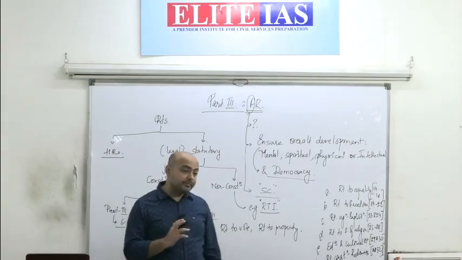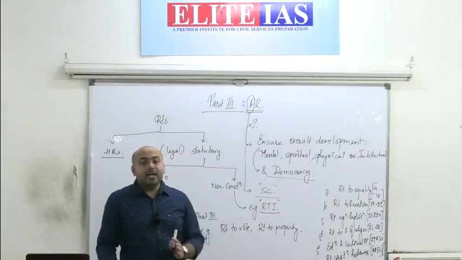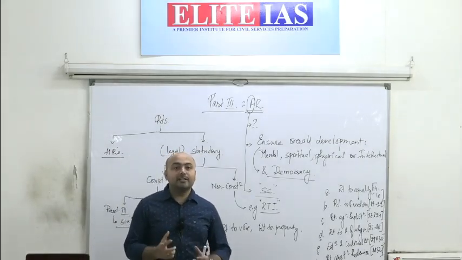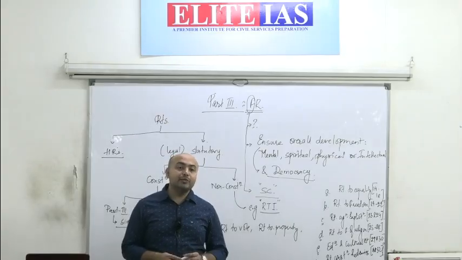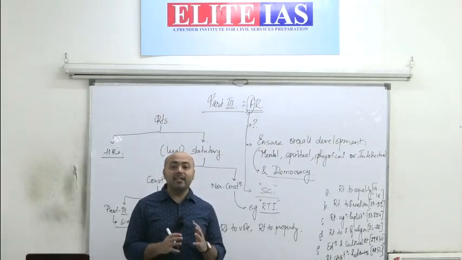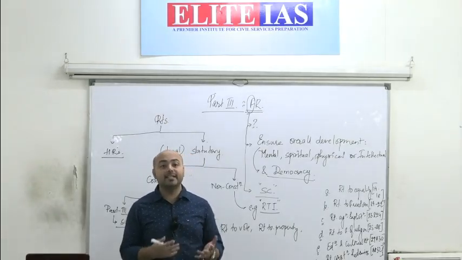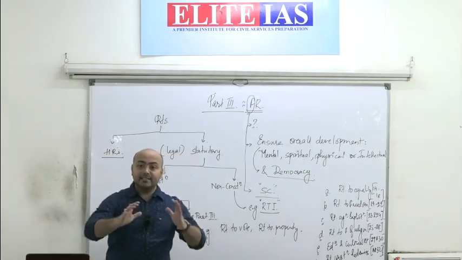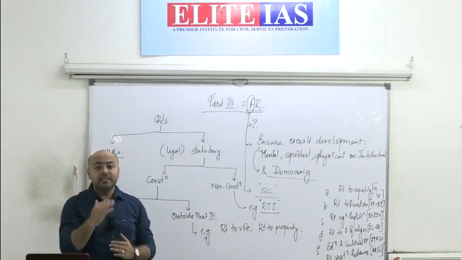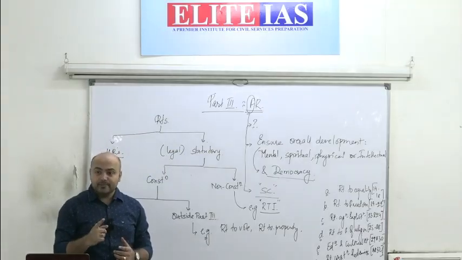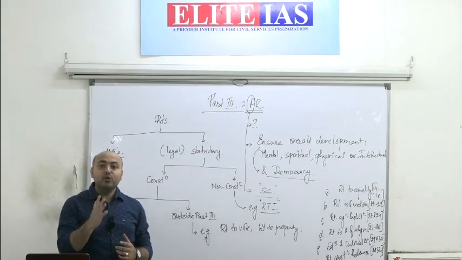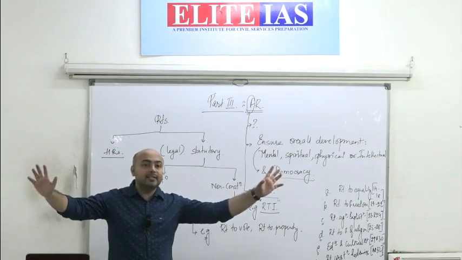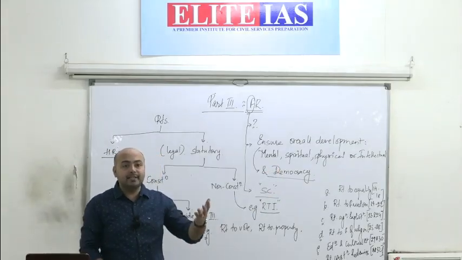Very important. See, generally, if you look at the language of fundamental rights, you would find that these rights are available to us against the state. The basic nature of fundamental rights is that these rights are given to us so that we do not have an unlimited state or a totalitarian state.